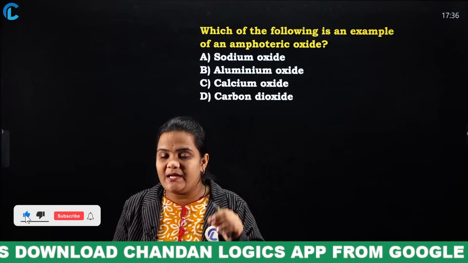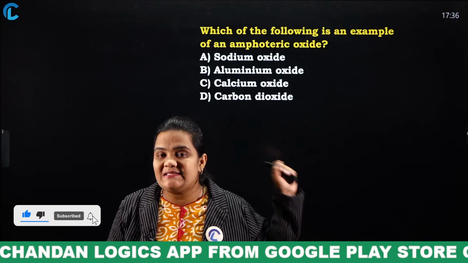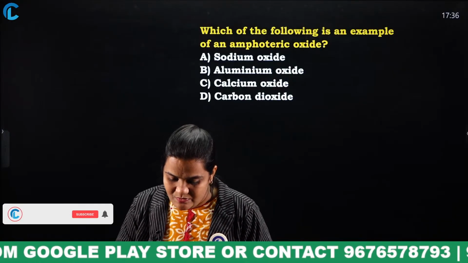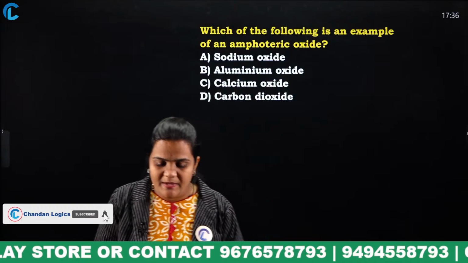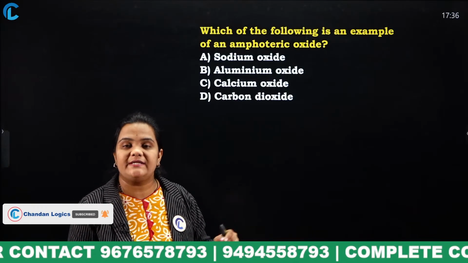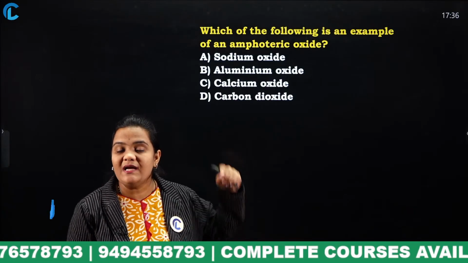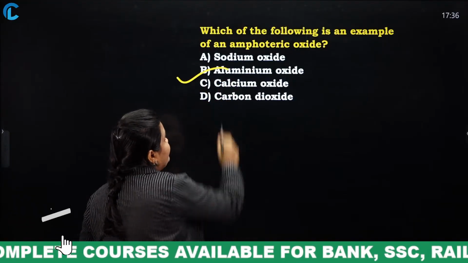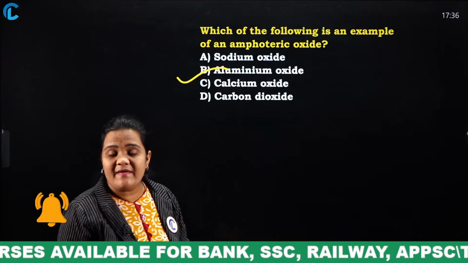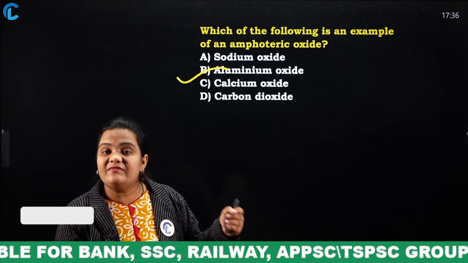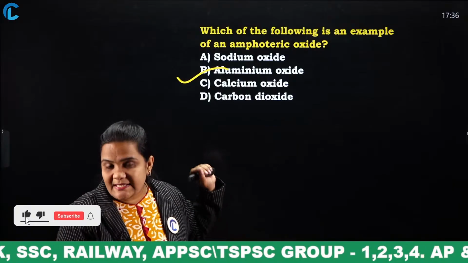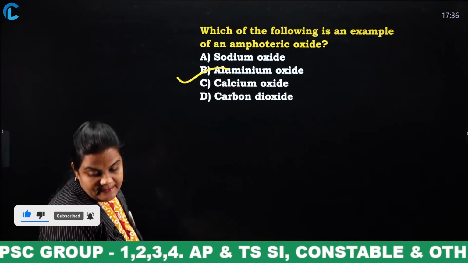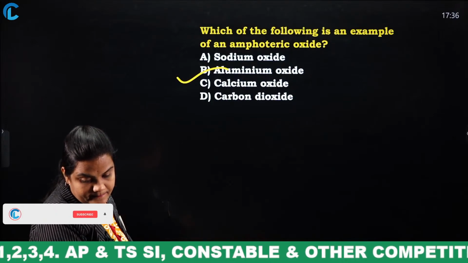An amphoteric oxide behaves as both an acidic and a basic oxide. So, what is the answer for this question? Yes, very good. Aluminium oxide and zinc oxide, these both oxides are what? Amphoteric oxides, remember. Okay, in the given options aluminium oxide is given. If zinc oxide were in the options, that would also be a correct answer for this question. Okay. Yes, very good Seranya.